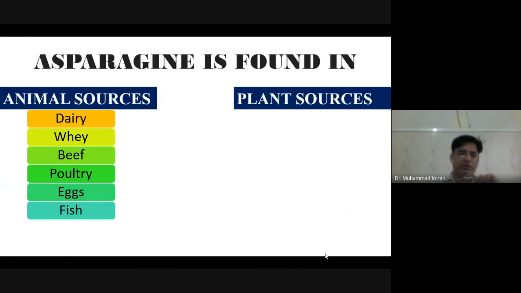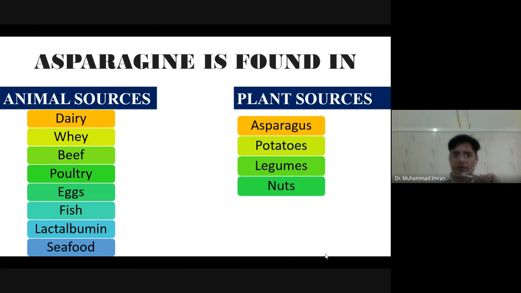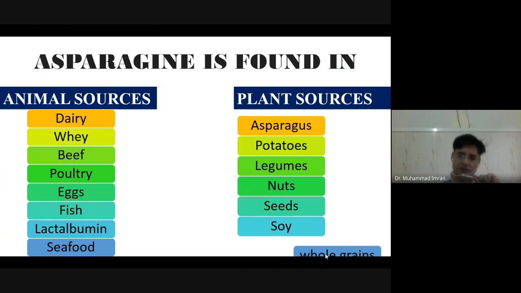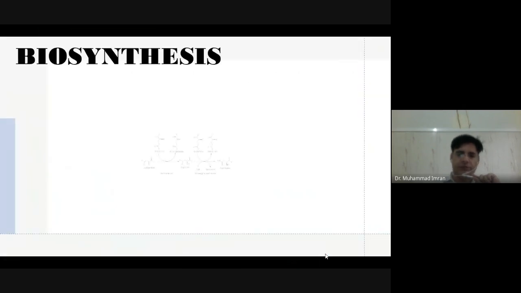Sources, what are the sources? Animal sources are dairy, whey, beef, poultry, egg, fish, and human milk. Plant sources are asparagus, potatoes, legumes, nuts, seeds, soya and whole grain.